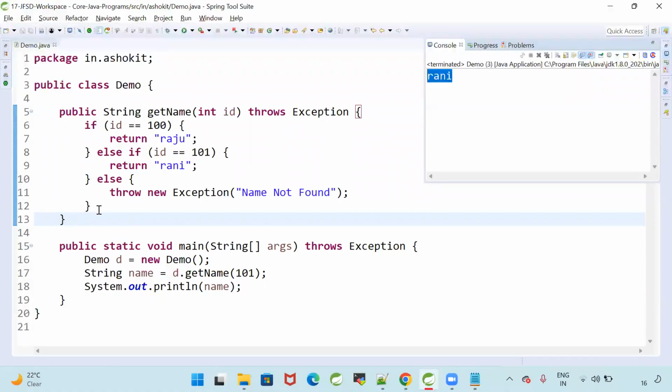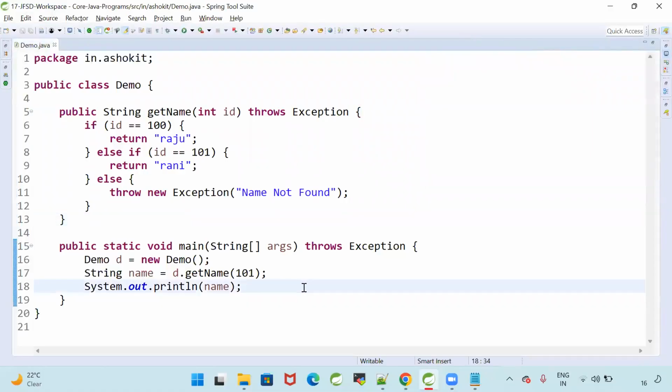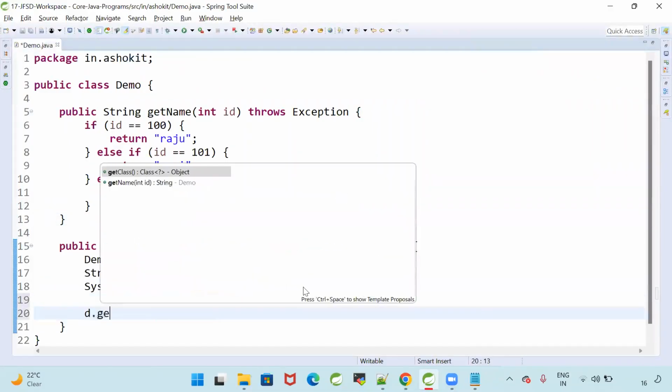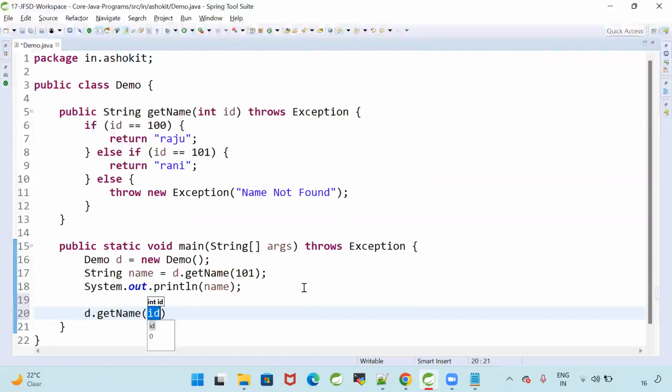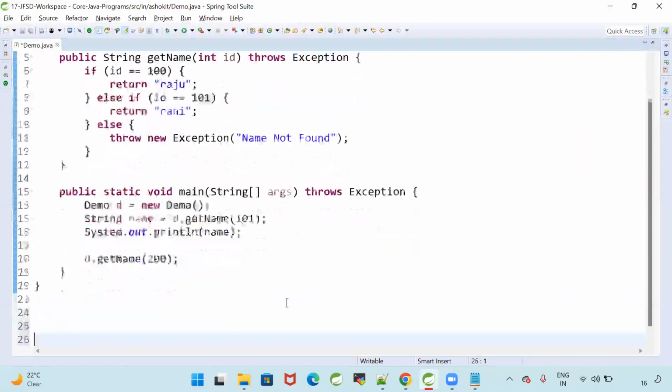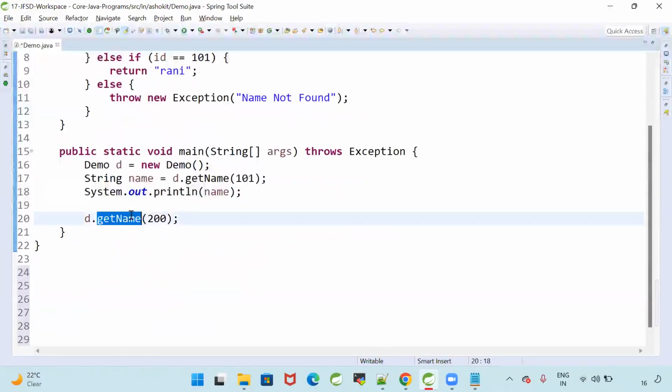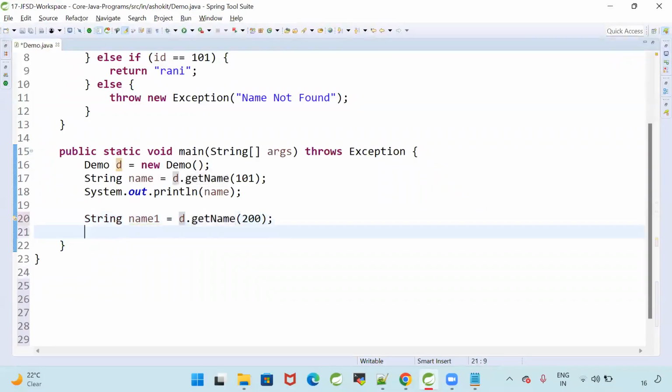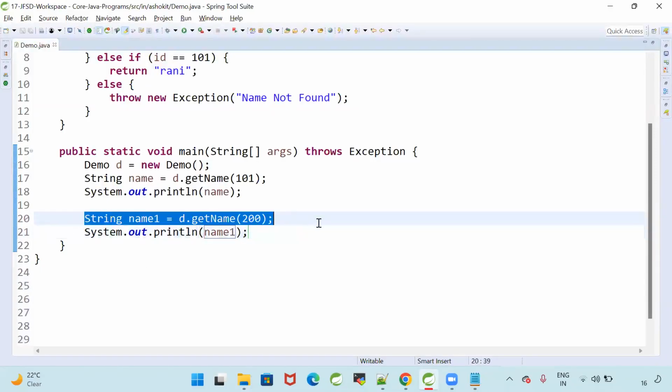No. Condition satisfied. Fine. Now let me call this method, d dot getName of 200. What is the return type of this method? String. Can I store that into a variable? String name. Now I'm going to print that name. Now tell me, when this line is executed, what will happen?